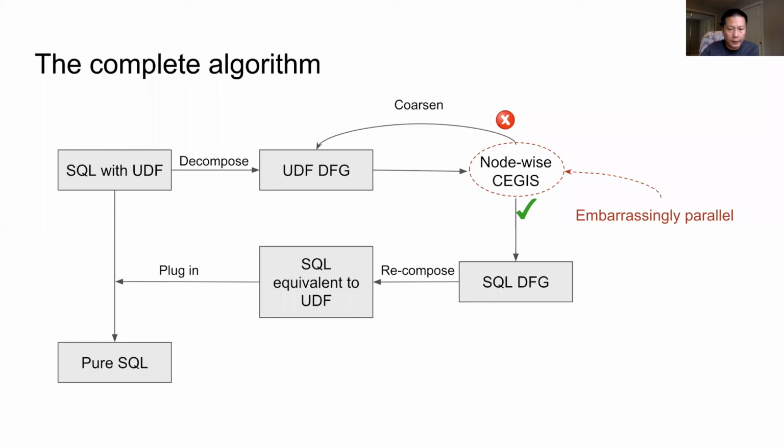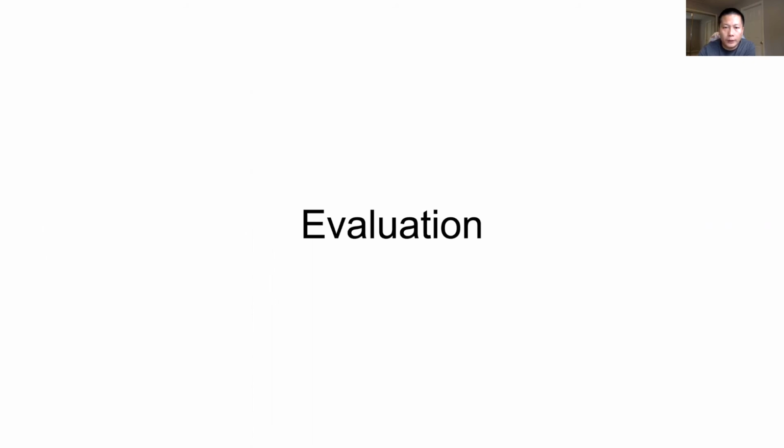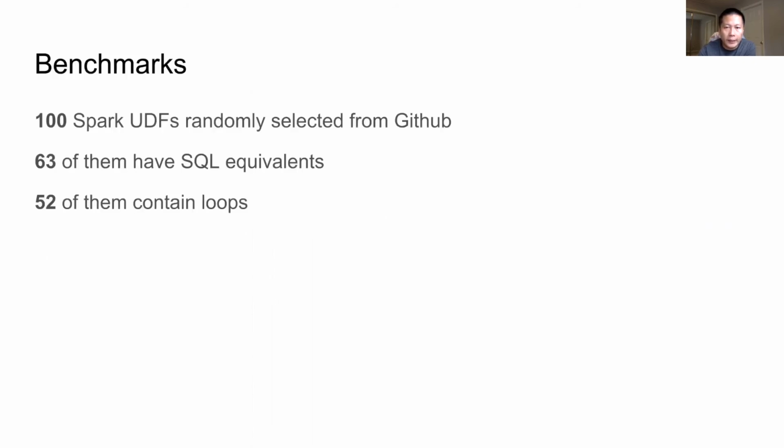It is worth noting that the node-wise CEGIS is actually embarrassingly parallel because each node in the DFG can be translated separately. I have shown how our method works. The following slides will show how it performs. To evaluate CEGIS, namely compositional lazy inductive synthesis, we randomly selected 100 Spark UDFs from GitHub. We use Spark as our test bed because UDFs are extensively used in Spark. After manual inspection, we found 63 of the 100 UDFs have SQL equivalents, and 52 of the 63 UDFs contain loops.